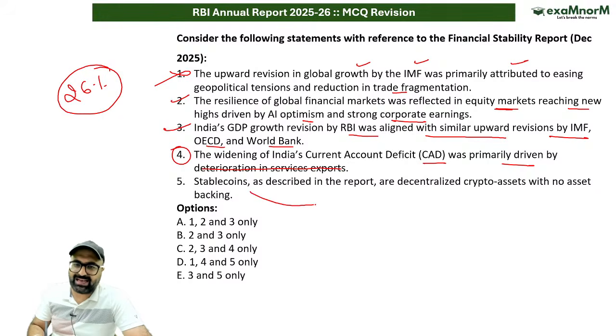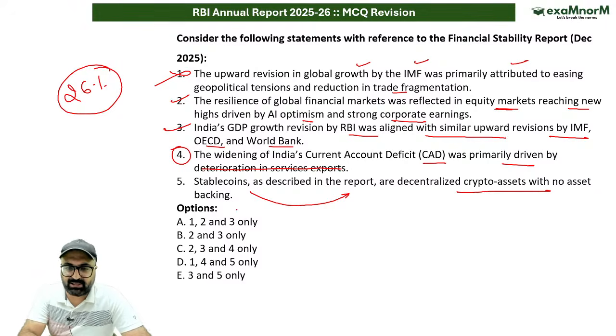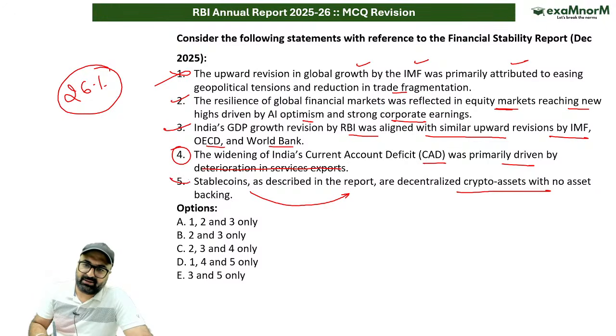Stable coins as described in the report are decentralized crypto assets with no asset backing. Is it correct? No, sir. This is also wrong. Stable coins are privately issued and they are currency pegged. They are not decentralized. They are not unbanked. Rather, they are pegged with currency. And what is the currency they are pegged with? So that is US dollars.